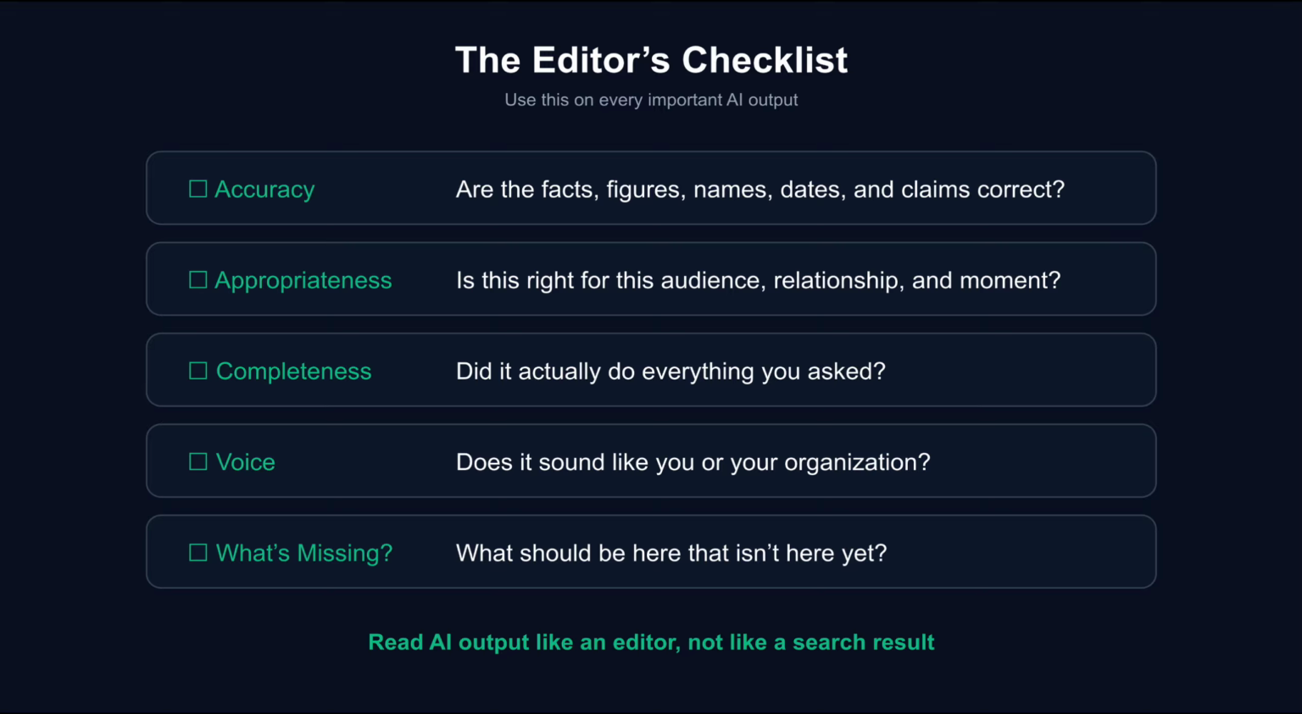4. Voice. Does this sound like you or your organization? AI's default tone tends to be slightly generic, slightly corporate, and a little over-smoothed. You might need to sharpen it, warm it up, or make it sound more like an actual human. 5. What's missing? This is where your expertise really shows up. What should be there that isn't? Often the difference between acceptable output and excellent output isn't fixing what's wrong, it's adding what's missing.